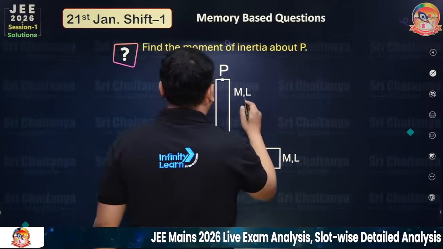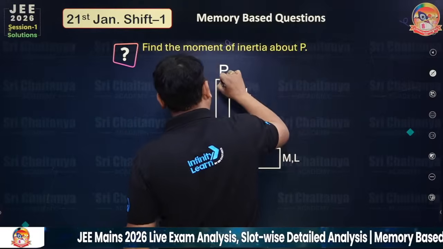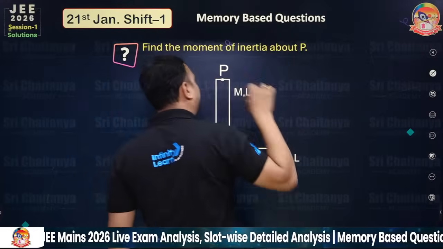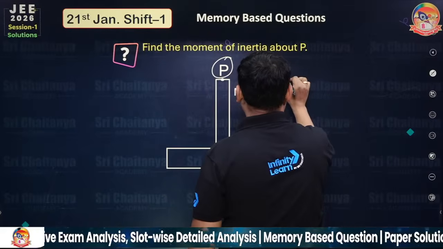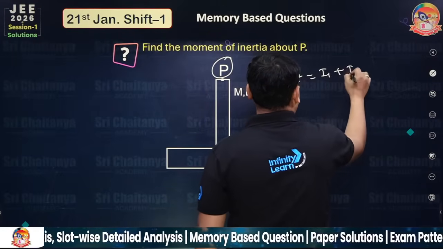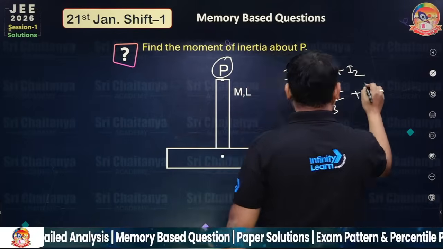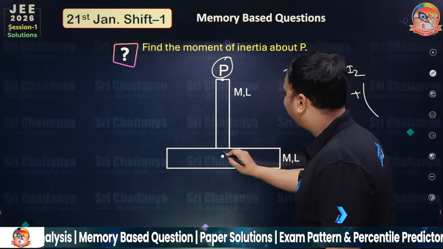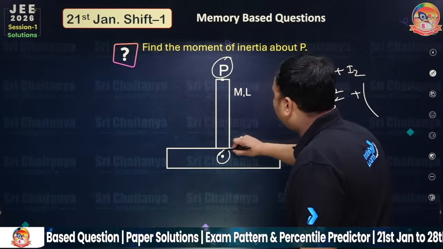Because this is perpendicular to the plane, I net about P is I1 plus I2. I1 is ml square by 3. I2: the moment of inertia is given about the center of mass, so I have to shift it here.